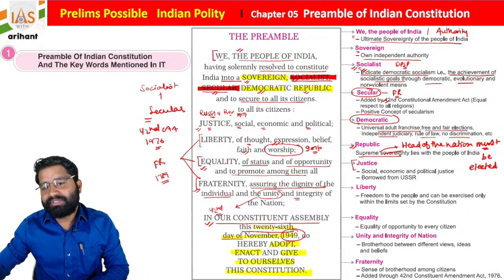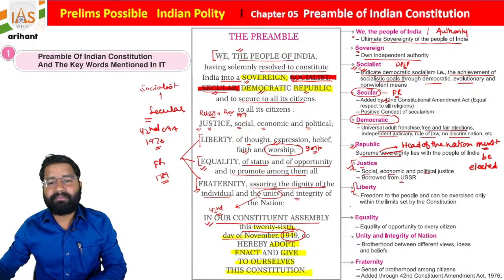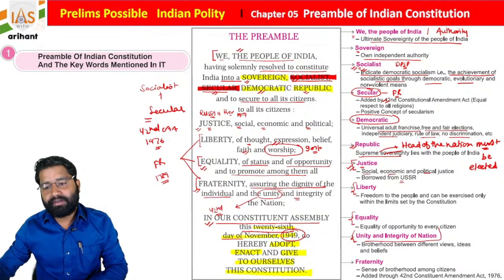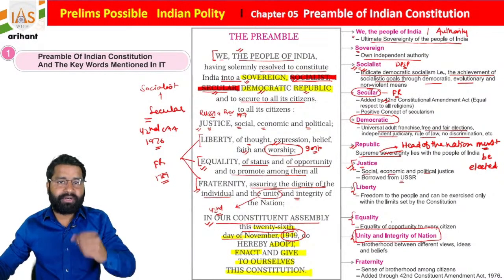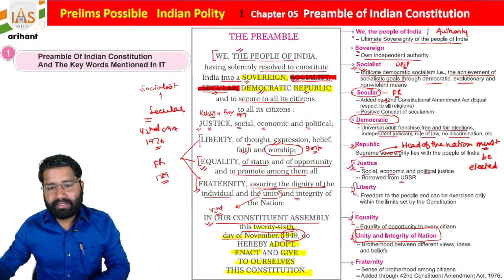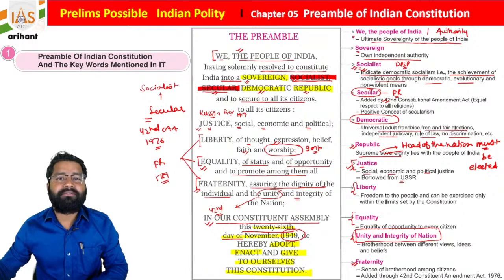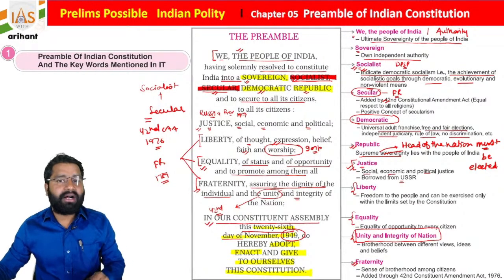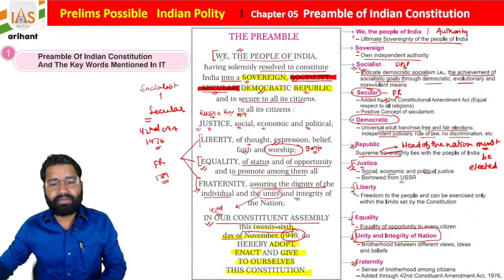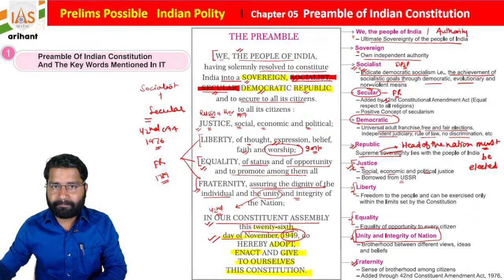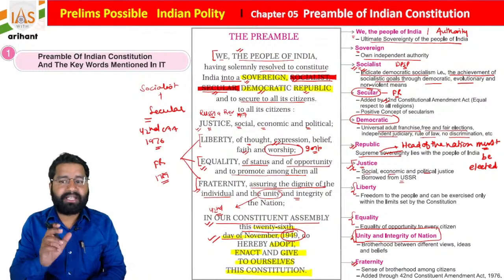Now we are going to see the objectives, that is justice: social, economic and political justice. It is derived from the USSR, Russia, as I already told you. Liberty of thought, expression, belief, faith and worship; equality; unity and integrity of the nation. This word was also added later by the 42nd Constitutional Amendment Act. And then, students, what you find is fraternity. So these all are unique terms, and this date is also important, 26th of November 1949. So just try to remember these concepts as well as the unique words.